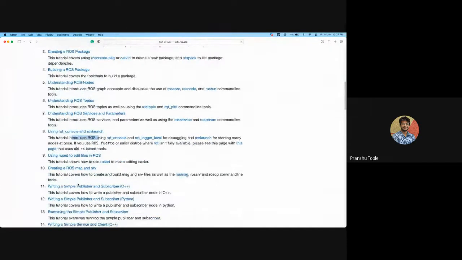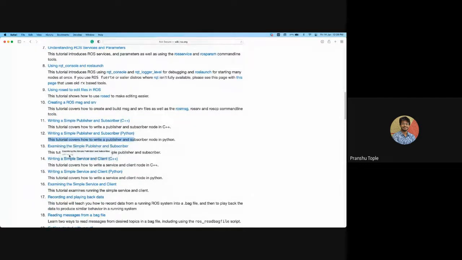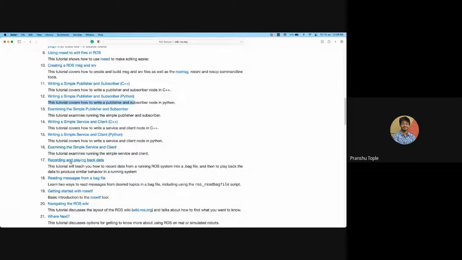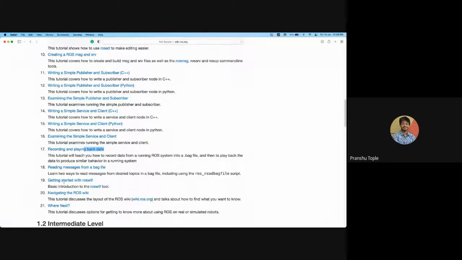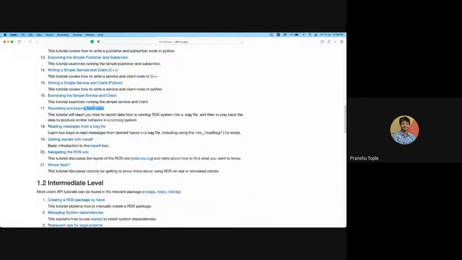Everything is given in detail. Then there is a simple publisher and subscriber in C++, then in Python, examining, everything is given over here. Then recording and playing back data, which we did right now. And more, this was the beginner level.